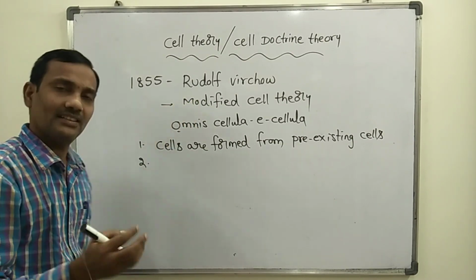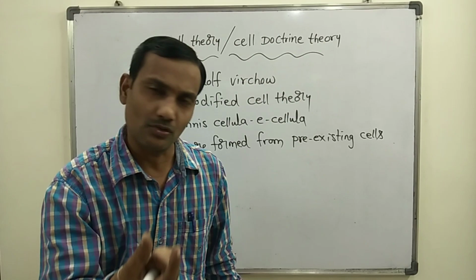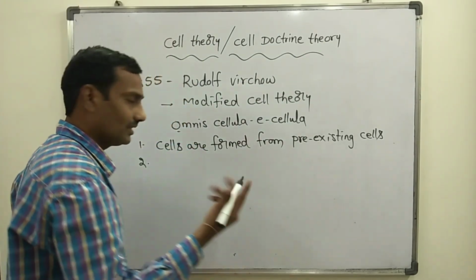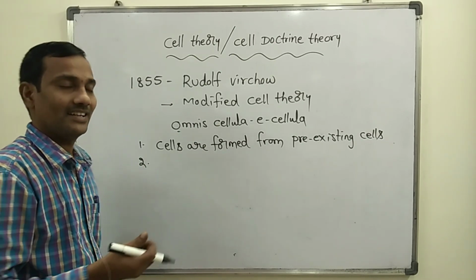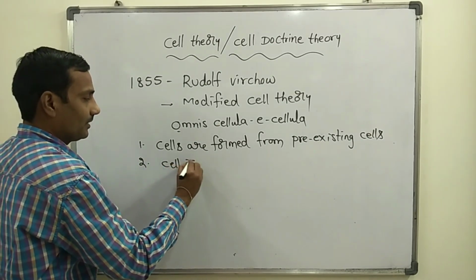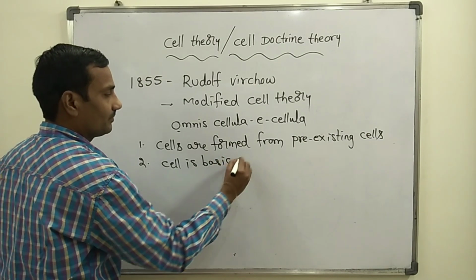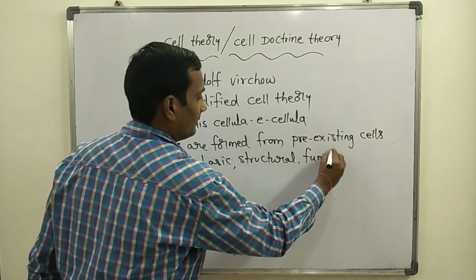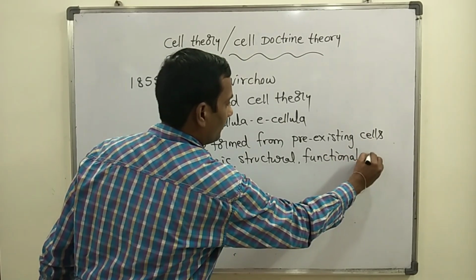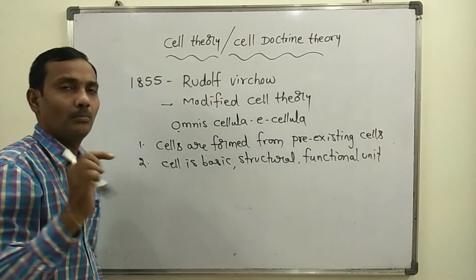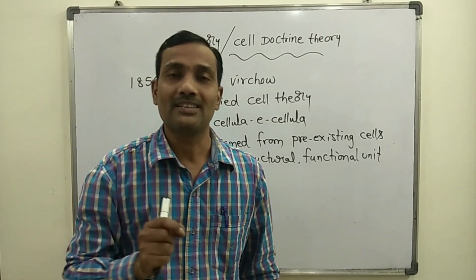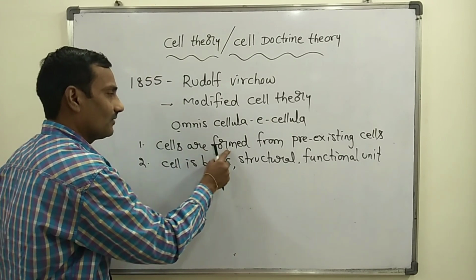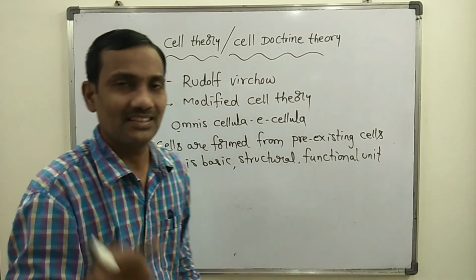In the modified cell theory, Rudolf Virchow also used the normal cell theory statements proposed by Schleiden and Schwann. Cell is the basic unit, structural unit, and functional unit of all living beings. But one extra point was added by Rudolf Virchow, that cells are formed from pre-existing cells.